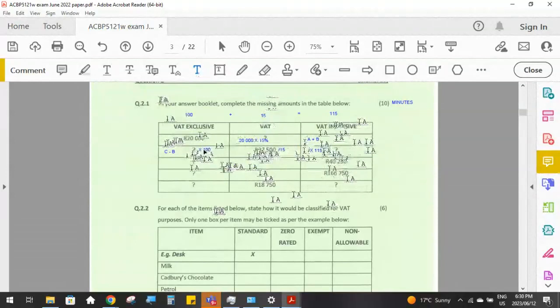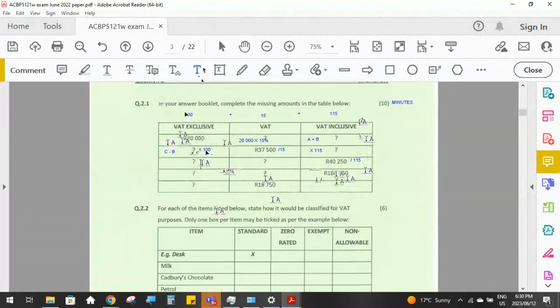So these two are both the same. If you've got the VAT inclusive amount, this represents 115%, because it's the excluding amount, 100, plus the VAT of 15. So this is the total 115%. Again, that makes it super easy. We know that this is 115, so all you do is divide that amount by 115 to get the value of 1%.